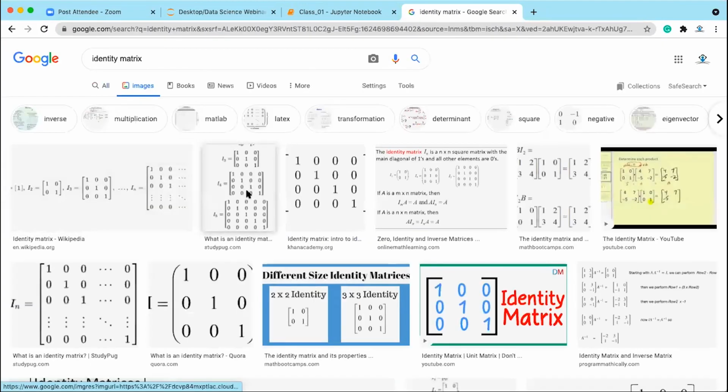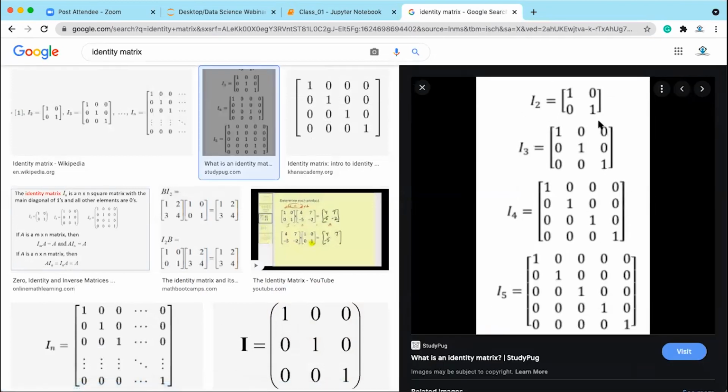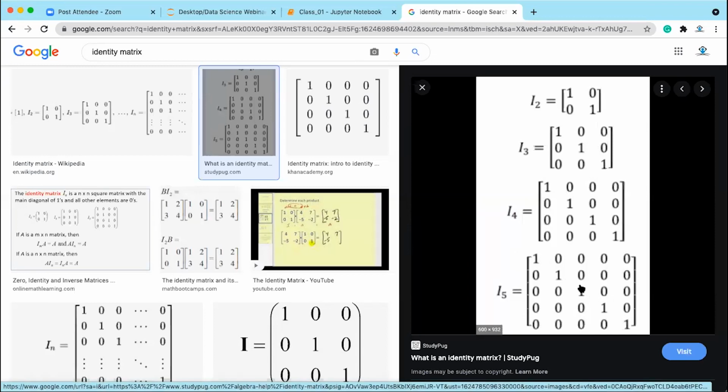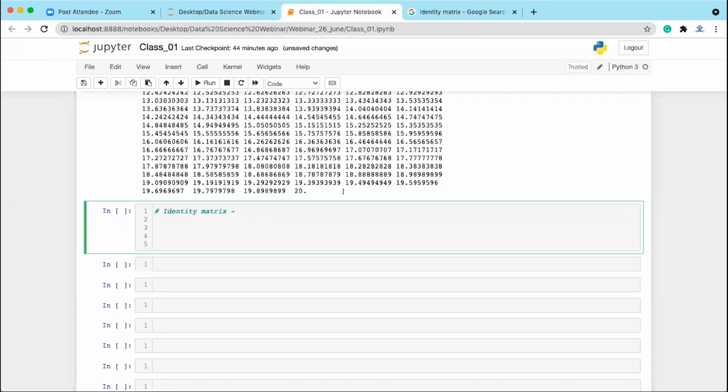You can see this is the identity matrix: 2 rows and 2 columns, only the diagonal elements are 1; 3 by 3, 4 by 4, 5 by 5, diagonal elements are 1. The rest of the elements are 0, and the number of rows and columns is the same. So you can create an identity matrix using a function.